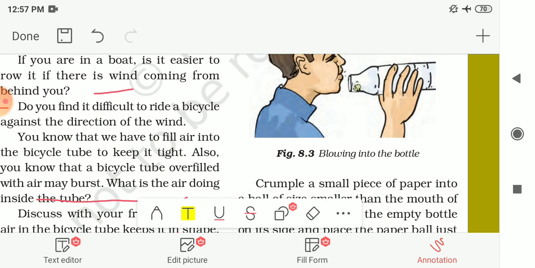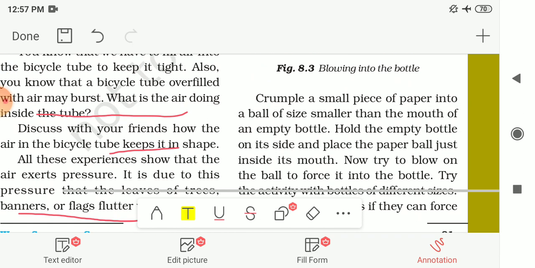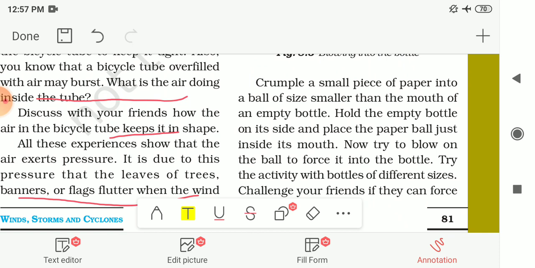For that you have to crumple a small piece of paper into a ball of size smaller than the mouth of an empty bottle. Crumple means you have to make a paper ball of a small size, smaller than the mouth of the empty bottle. For this activity you also require one empty bottle.